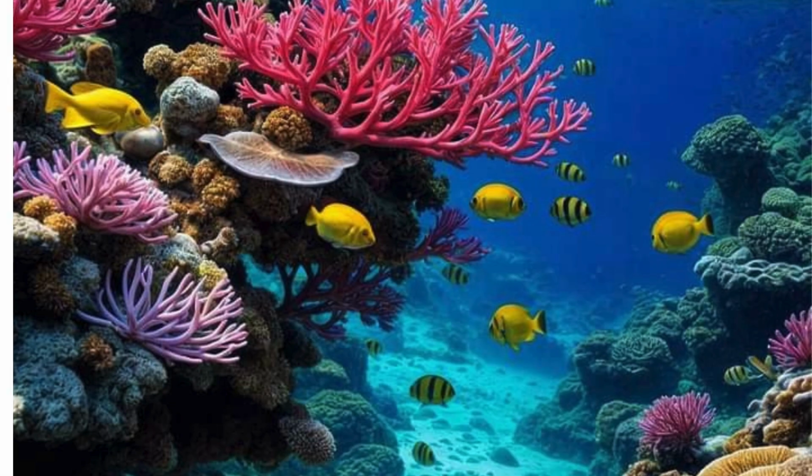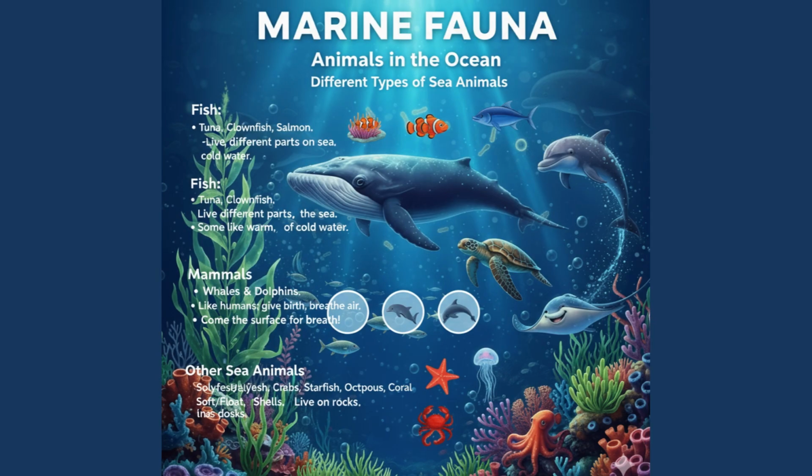2. Marine fauna. Animals in the ocean. Now, let's look at the animals that live in the ocean. These are called marine fauna. There are millions of sea animals, from the tiniest fish to the largest whales. Marine animals are divided into different types.